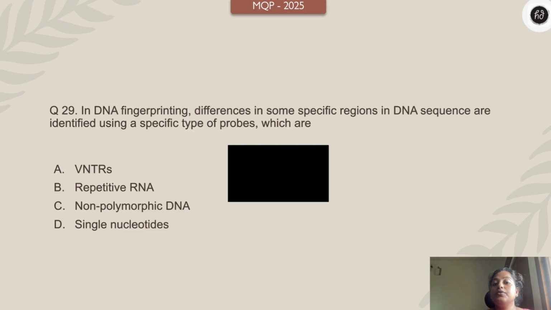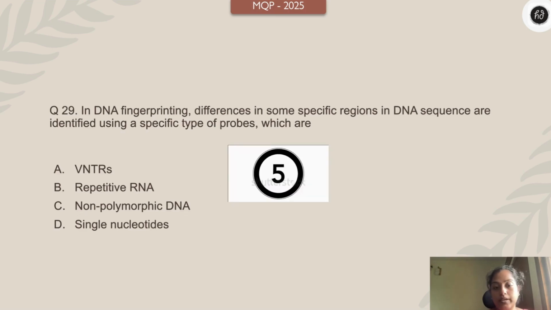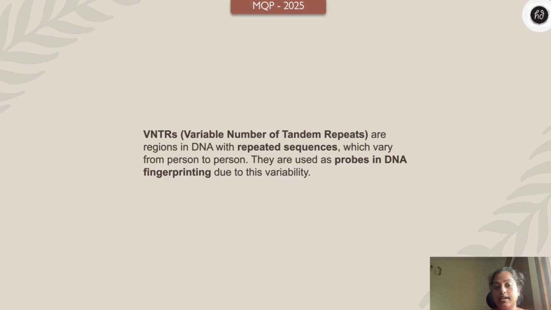In DNA fingerprinting, differences in some specific region in DNA sequence are identified using a specific type of probe, which are: VNTRs, repetitive RNA, non-polymeric DNA, single nucleotides. Your time starts 3, 2, 1 right now. Yes, VNTRs, which is variable number of tandem repeats. They are the region in the DNA with the repeated sequences, right? Which vary from person to person, and they are used as probes in DNA fingerprinting due to its variability.